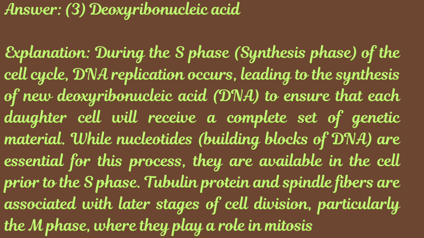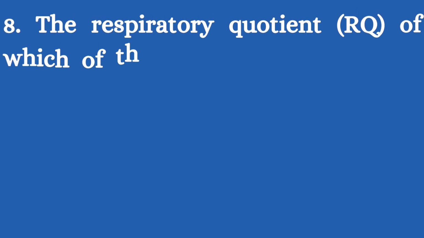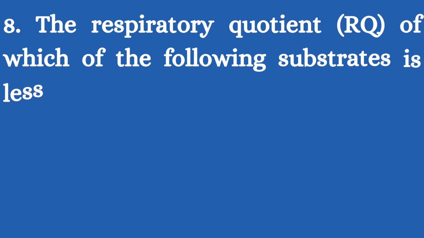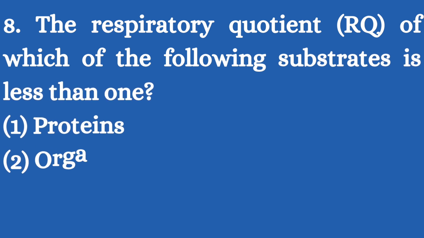While nucleotides, building blocks of DNA, are essential for this process, they are available in the cell prior to the S phase. Tubulin protein and spindle fibers are associated with later stages of cell division, particularly the M phase, where they play a role in mitosis.